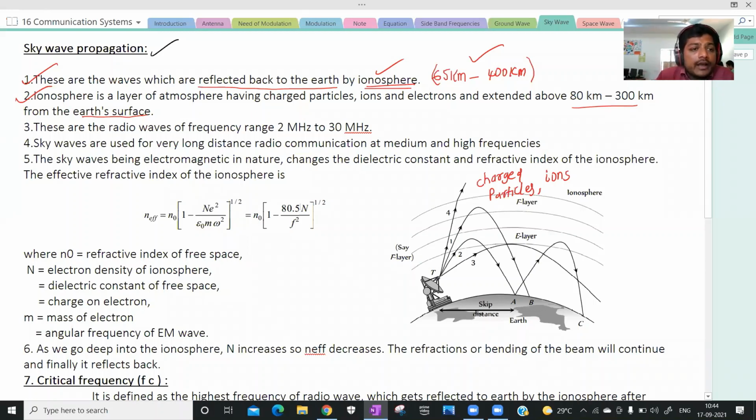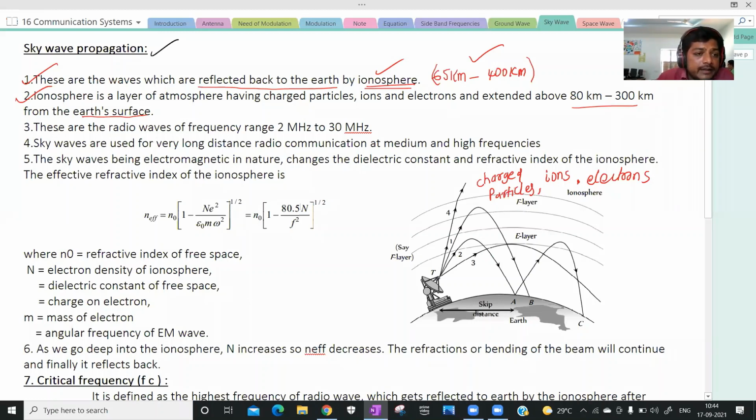In the ionosphere layer of the Earth atmosphere, there exist charged particles, ions and electrons. Whenever the electromagnetic waves strike these charged particles, ions and electrons, what happens? They will reflect back to the earth. Understood?